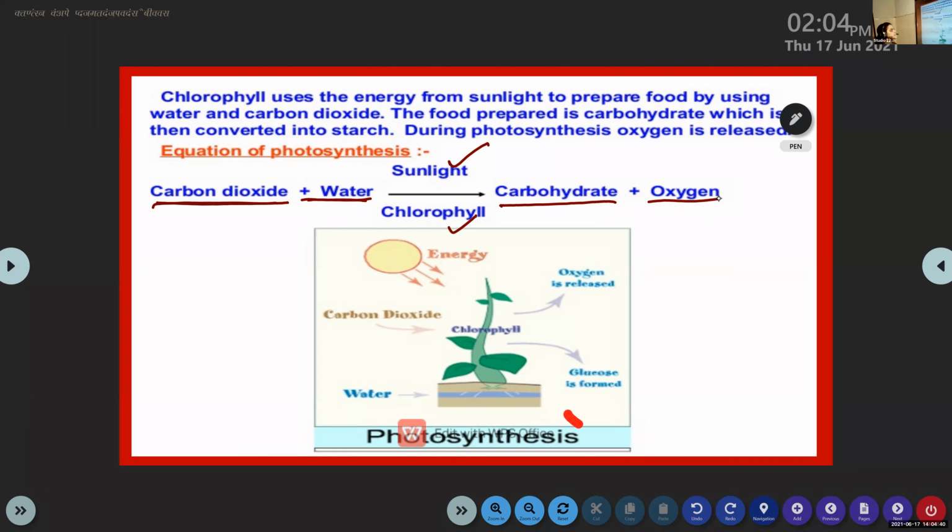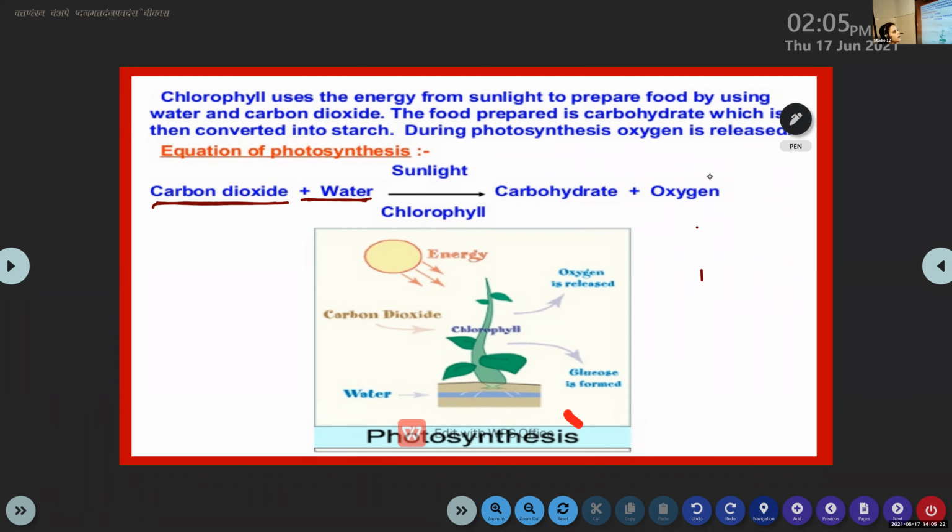After photosynthesis, the plant prepares the food that is known as carbohydrate. Along with the carbohydrate, oxygen is also formed and it is released into the atmosphere, and we use that oxygen for breathing. So what is the product of photosynthesis? Carbohydrate and oxygen. And oxygen is a gas that is released into the air.